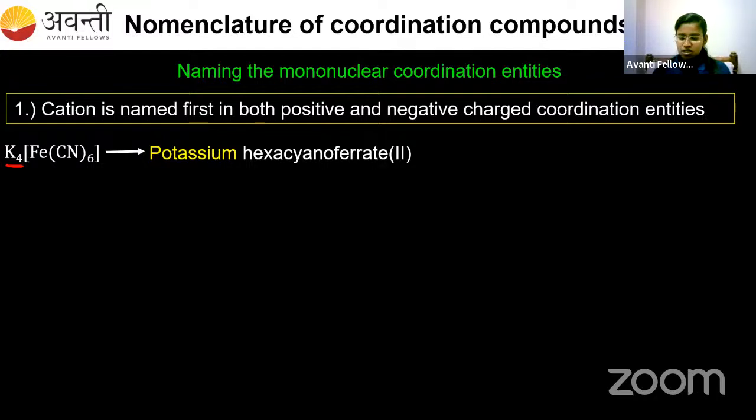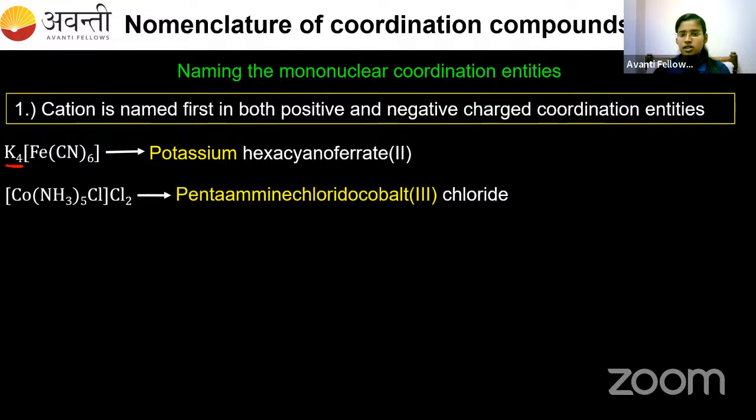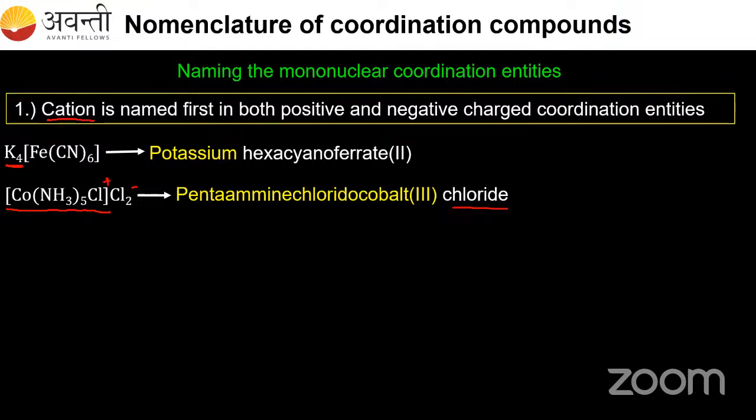Suppose instead of this, I take this compound. Here the compound is starting with the coordination entity, which means the coordination entity is the cation, and Cl2, which is present outside, is the anion. So we have to name the cation first, so the complex is named first. Pentaamminechloridocobalt is the name of the complex, and the chloride, the anion, is written later. Is it clear for all of you? So this is rule number 1.